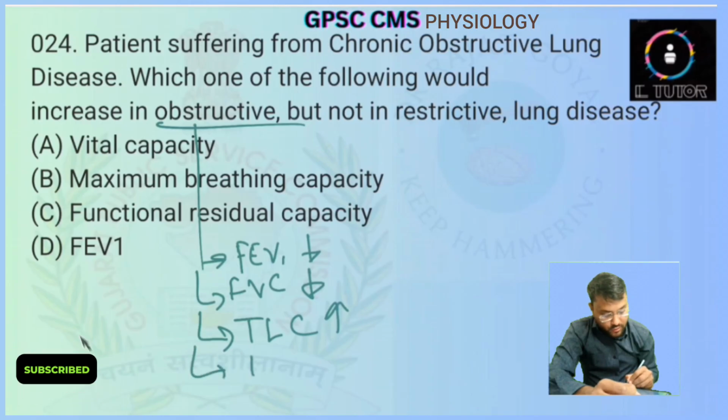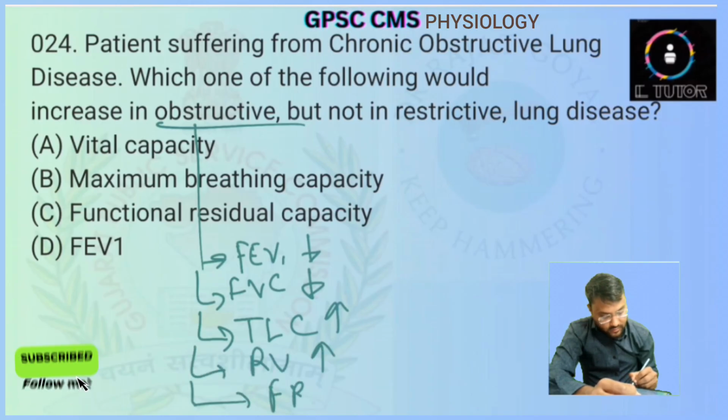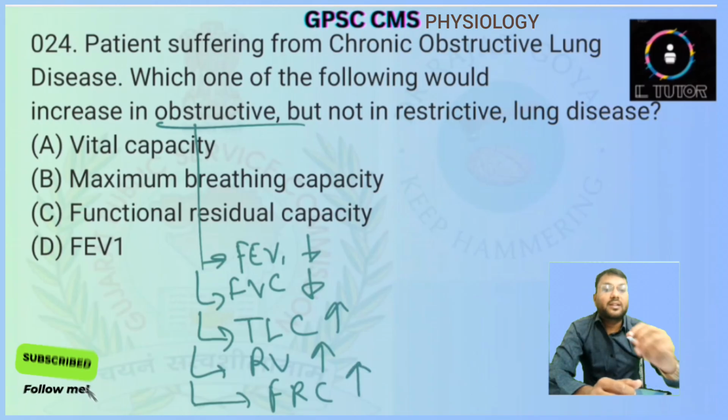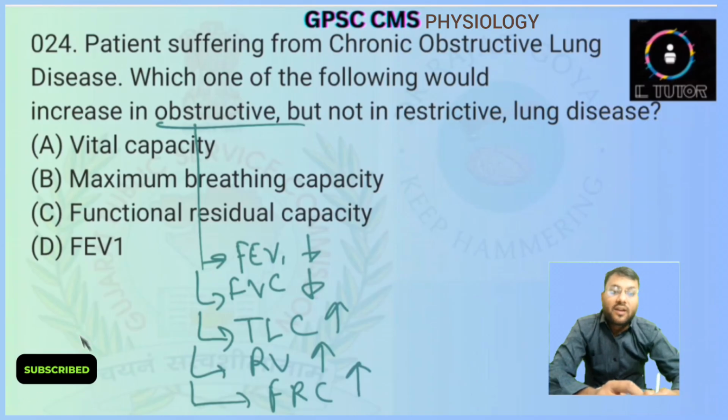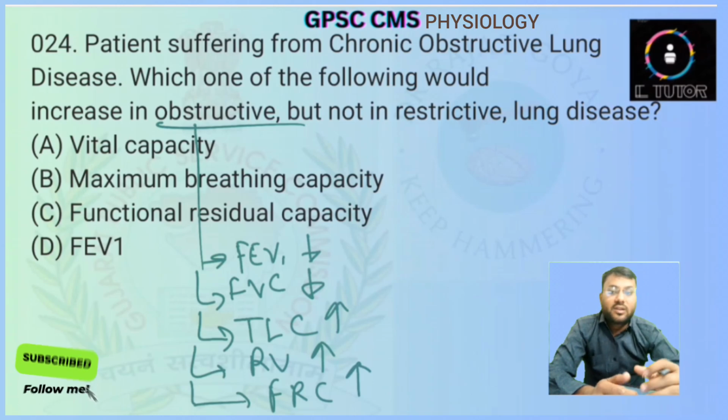So residual volume also increases, and FRC, functional residual capacity, will also increase. But these changes are not seen in restrictive lung disease, because in restrictive lung disease, total lung capacity, residual volume and FRC all decrease, and FEV1 and FVC will remain unchanged or increase.